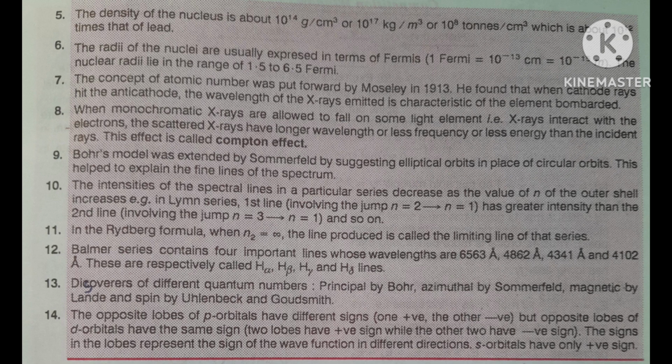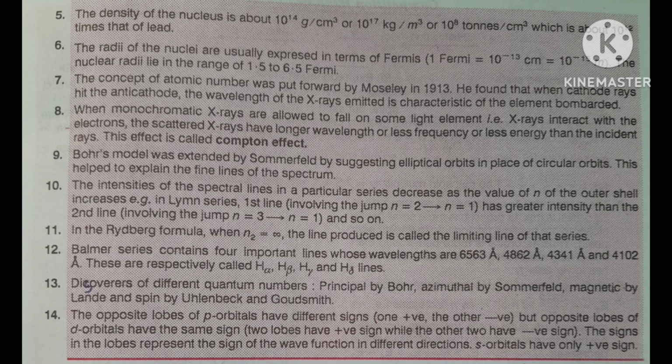You should remember, Balmer series contains 4 important lines whose wavelengths are: first 6563 angstrom, second 4862 angstrom, third 4341 angstrom, and last 4102 angstrom.